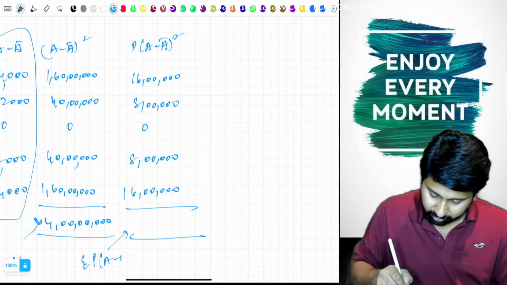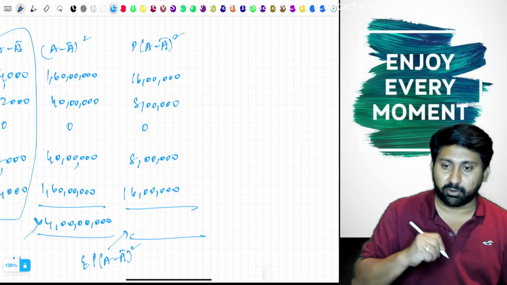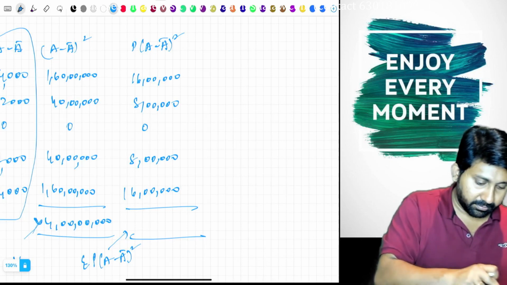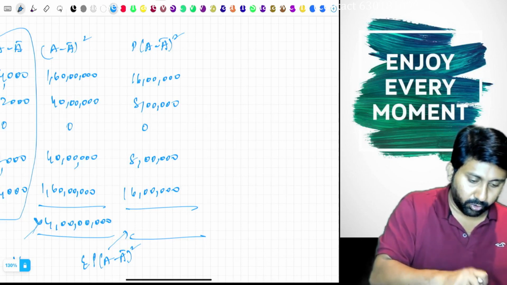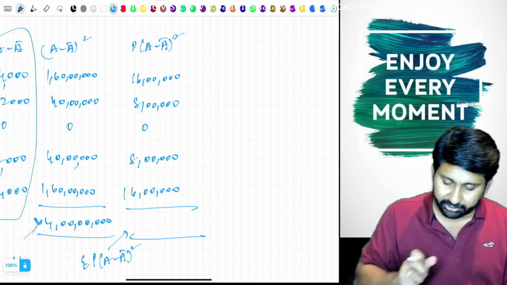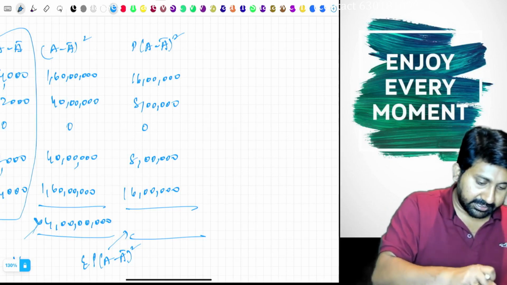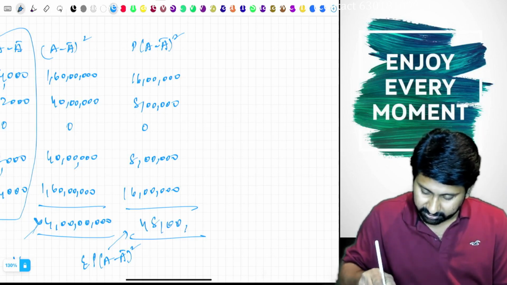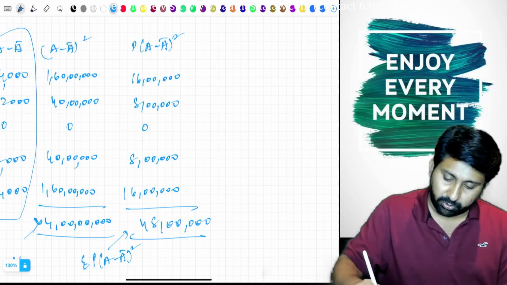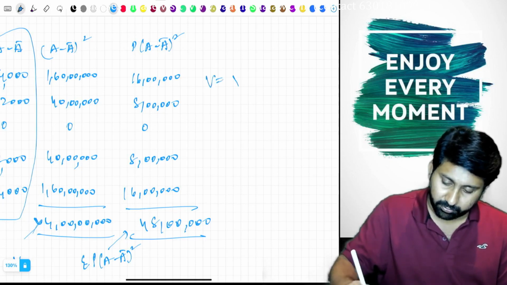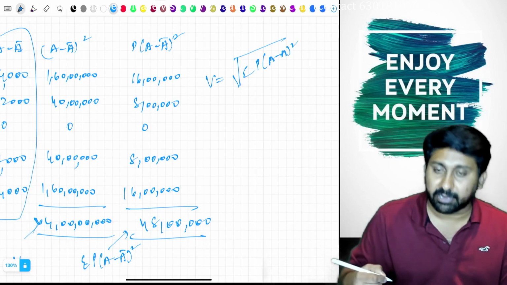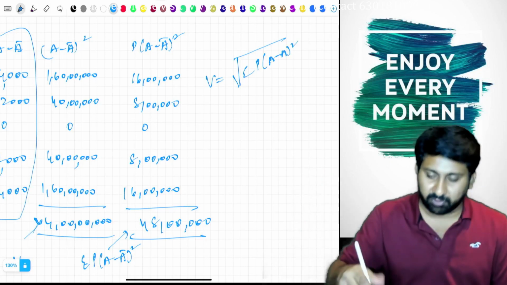Sigma P into A minus A bar whole square: 16 lakh plus 8 lakhs plus 8 lakhs plus 16 lakh. Totally it became how much? 48 lakh. So the standard deviation equals root of sigma P into A minus A bar whole square divided by sigma P. Sigma P is 1.